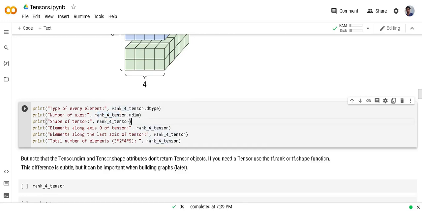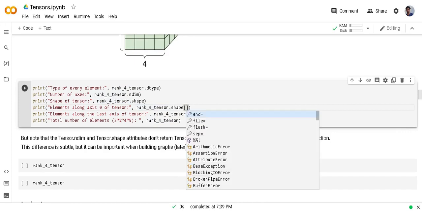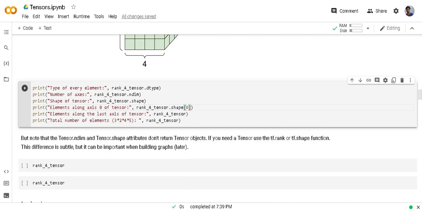And to check shape, we have the function shape. Now this line of code will print the shape of the rank 4 tensor. To only extract the shape of axis 0, we can use indexing. Here I am passing 0, so it will print only the shape of axis 0.